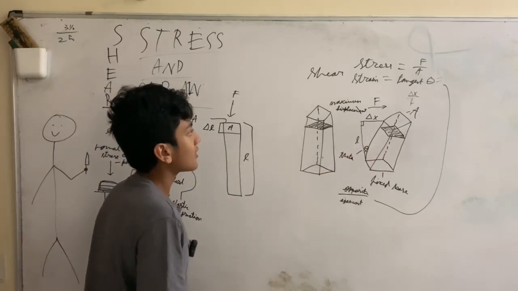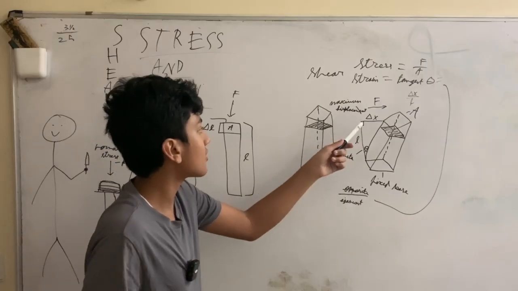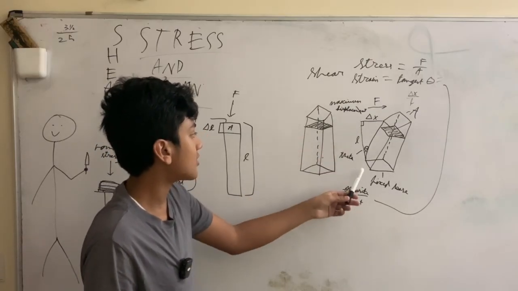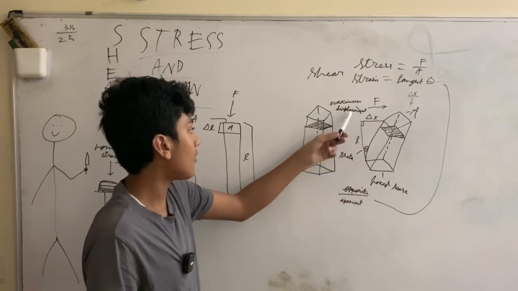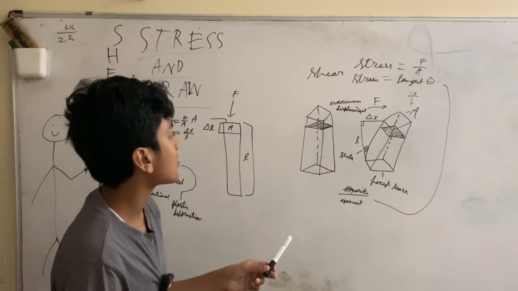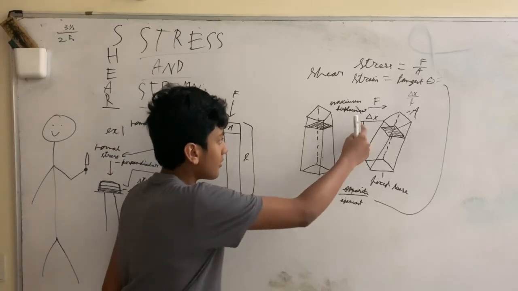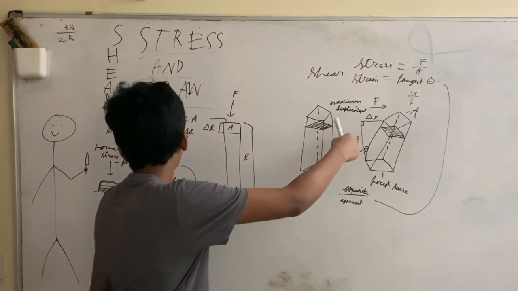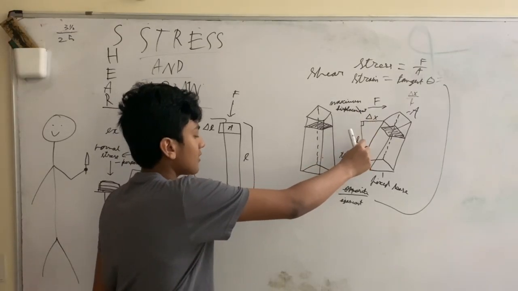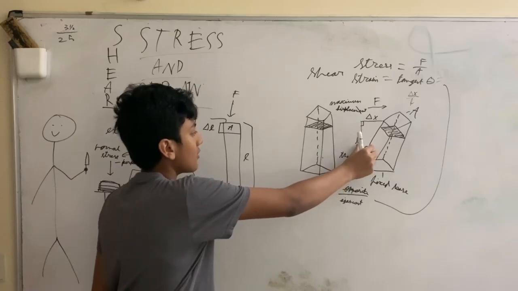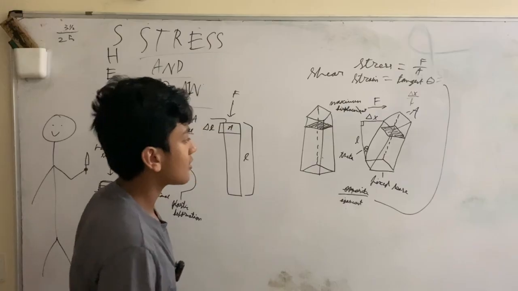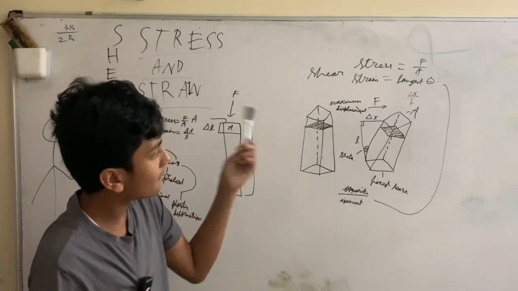So let's look at the maximum displacement. Let's call this delta x. And how tall this is, from the fixed base to the top area where delta x is, let's call this L. So this is basically next to each other, and this also creates an angle. Let's call this angle theta. So we have angle theta here.